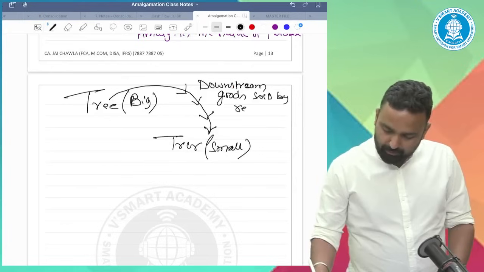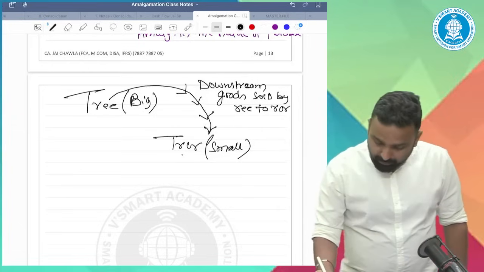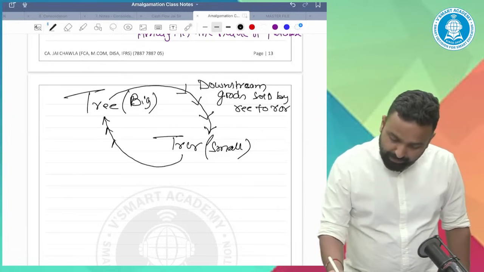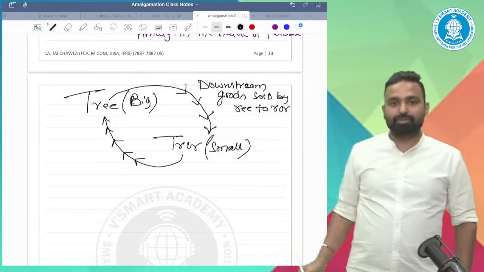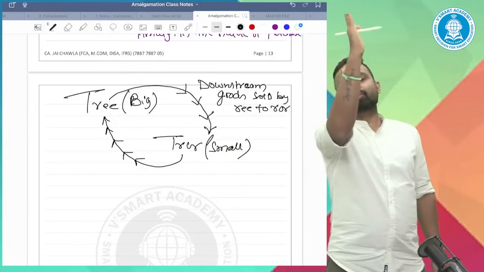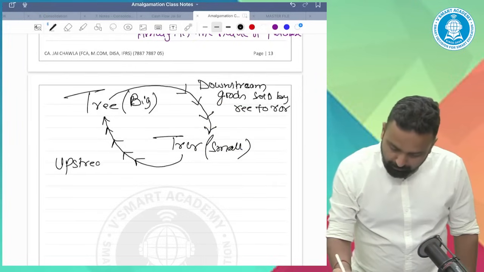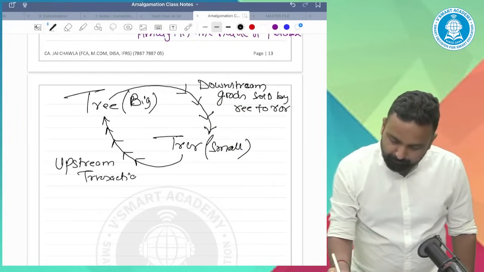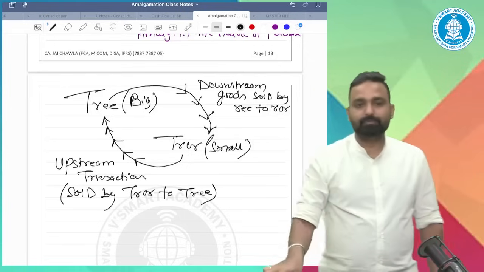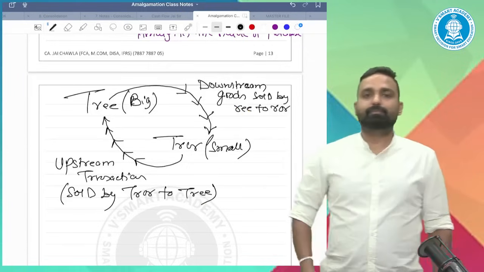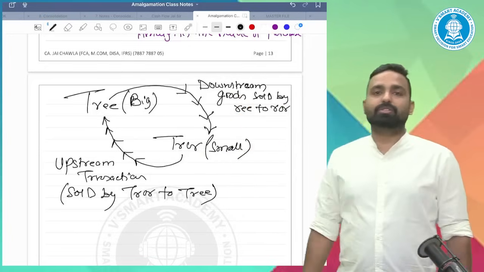Now see the opposite. Goods sold by the transferor to the transferee. See the flow of the goods. The flow is getting upward. It's an upstream transaction: sold by the transferor to the transferee. Now tell me, have you understood this point? Not the concept, only this point.